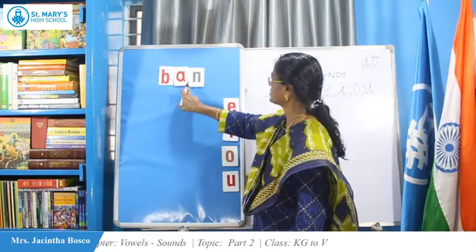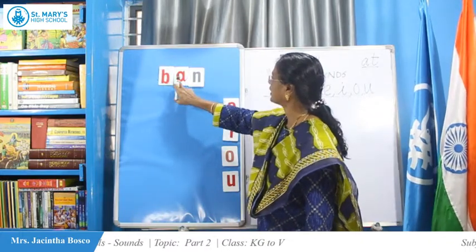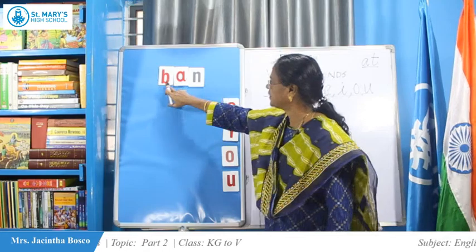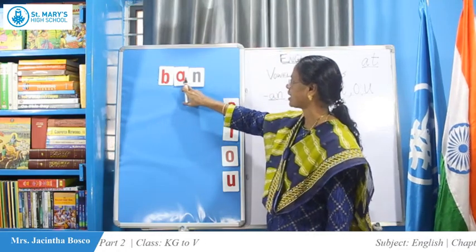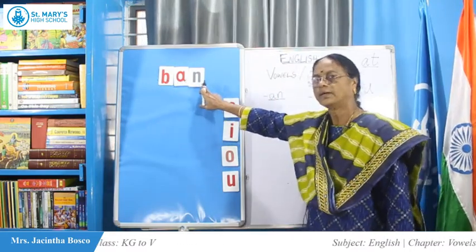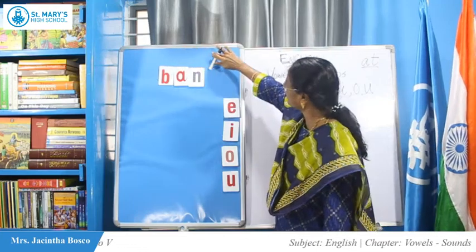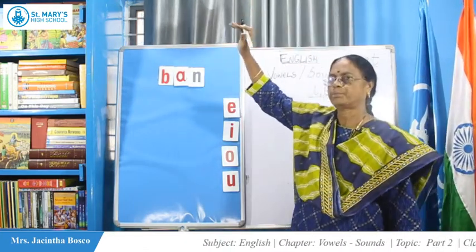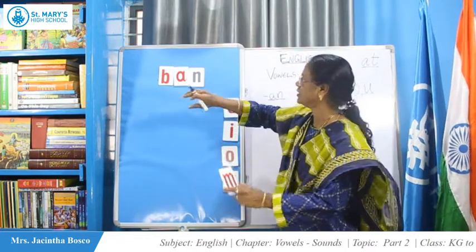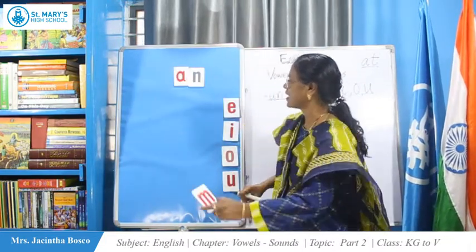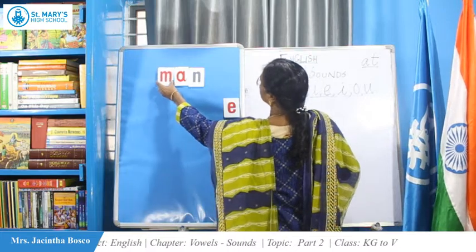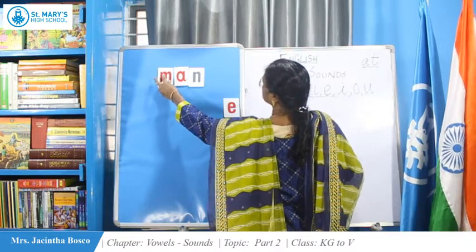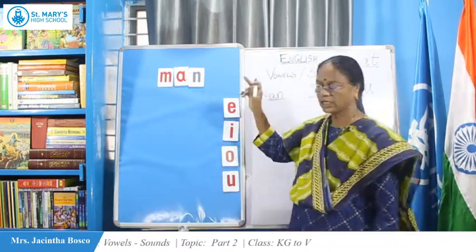Now what do you see here? B-A-N. B says ba, A says a, N says na. So how do you pronounce this? B-A-N, ban. Shall I remove this B and we will make one more word like this.